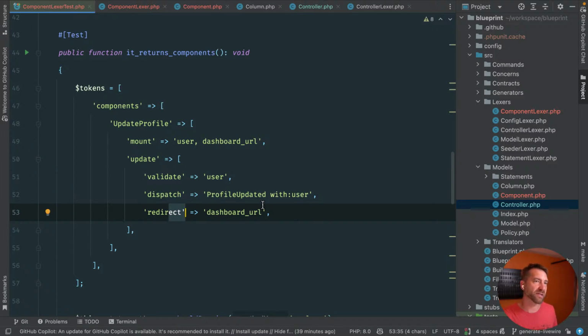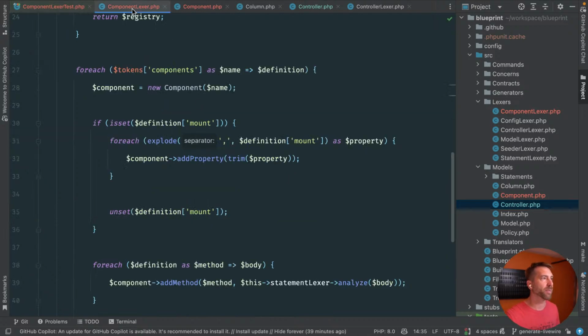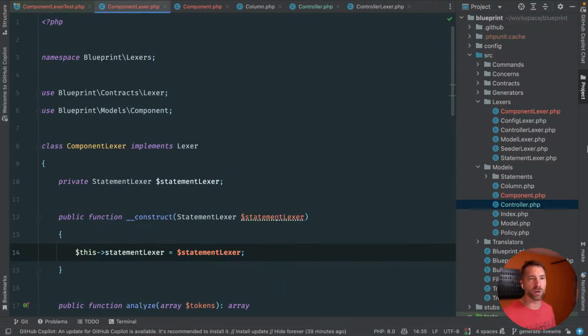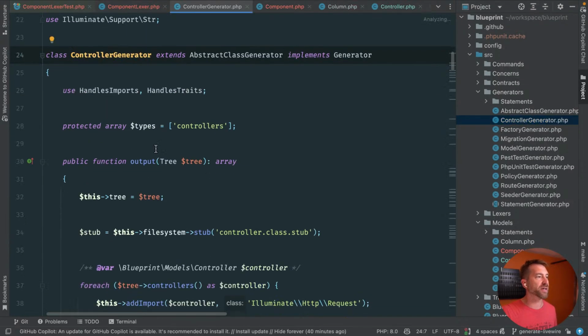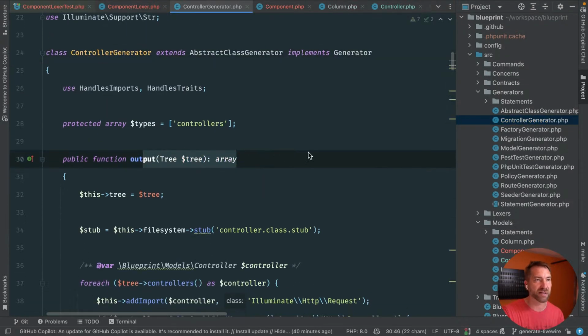So we'll just kind of see how that plays out in tomorrow's stream. Tomorrow's stream will be the goal of getting in here now to the generators, and we will make a component generator. And just like the controller generator, this now gets the abstract syntax tree, which will contain component objects and statements and properties that now can generate code, right? And we'll start generating the component with all the methods that it says, with the code that it says. And I'm optimistic that that will go relatively quick, as today's stream mostly has as well.